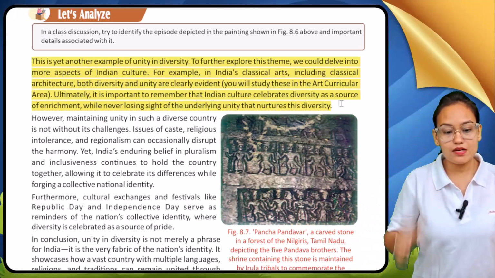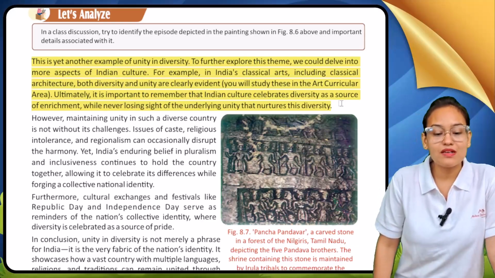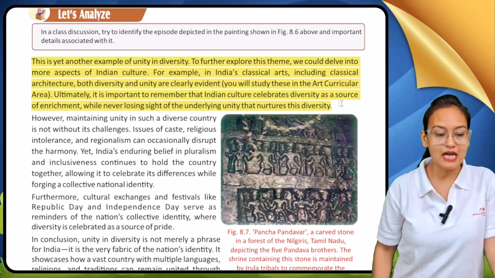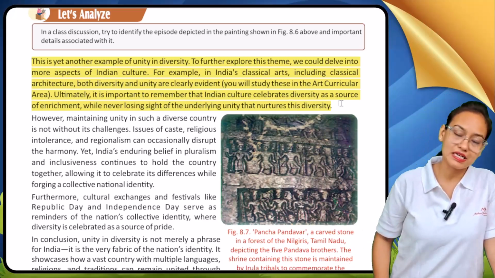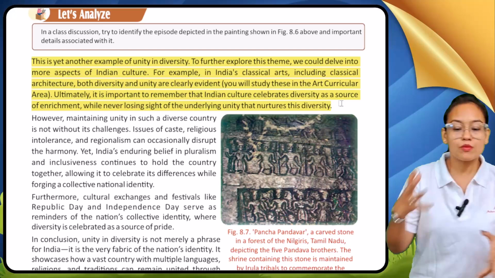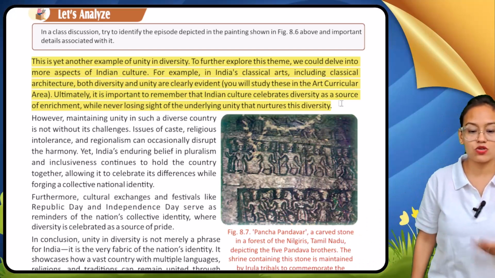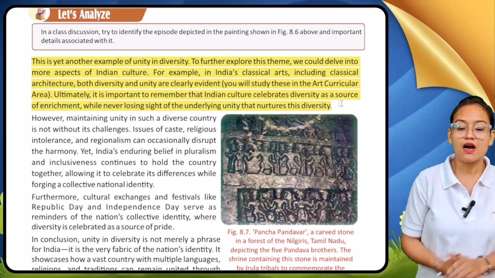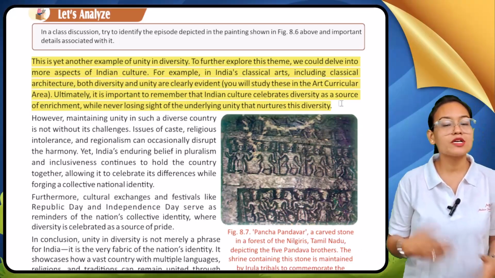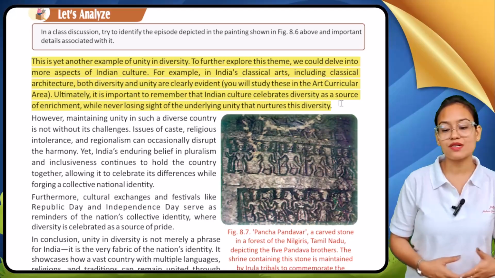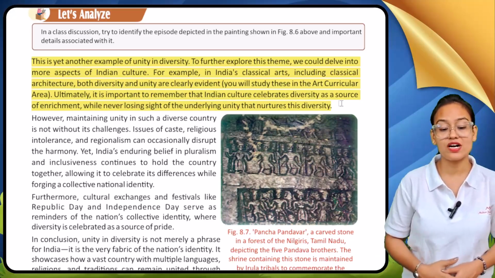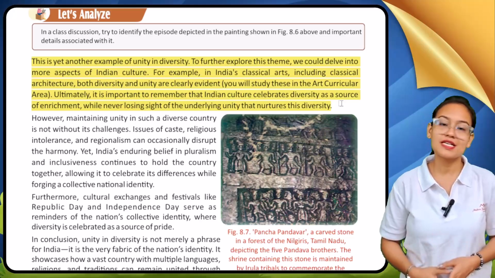Okay, for example, our classical Indian art, which includes both classical art and architecture. It clearly shows the diversity and unity. Ultimately, it is important to remember that Indian culture celebrates diversity as a source of enrichment while never losing sight of the underlying nature that nurtures its diversity.